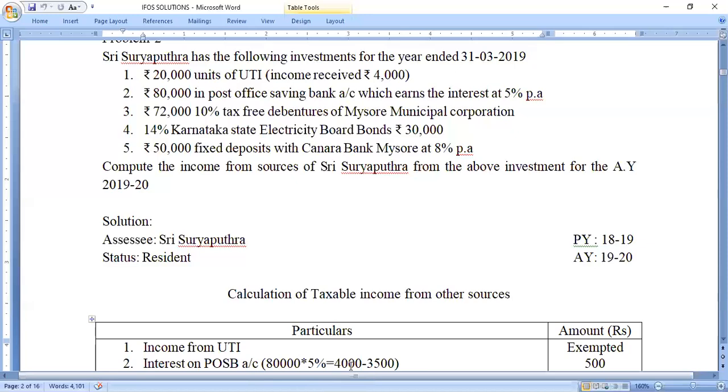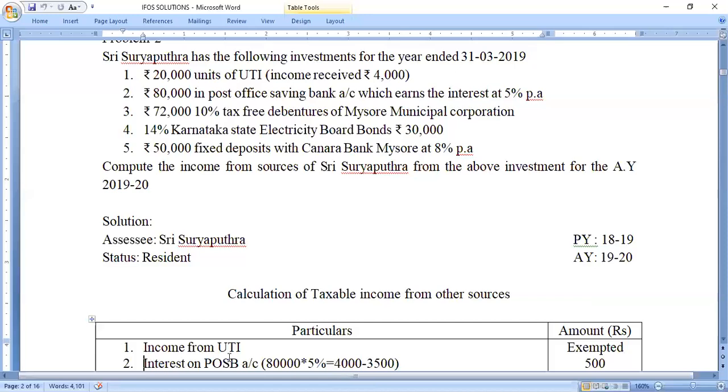Means if you are depositing and earning any interest on the post office savings bank account, you can claim the exemption up to rupees 3,500 if it is an individual account. And if it is a joint account, up to 7,000 we can claim the exemption.